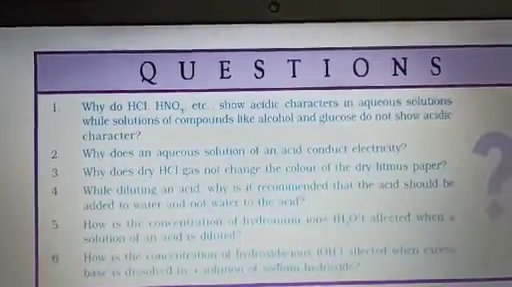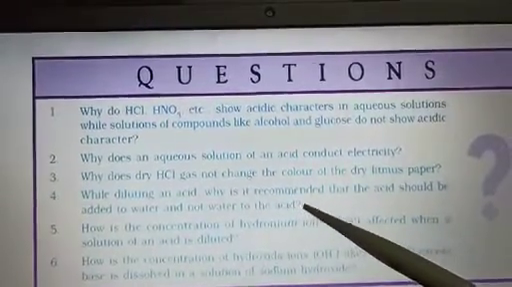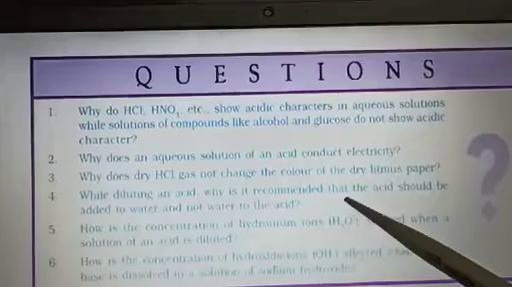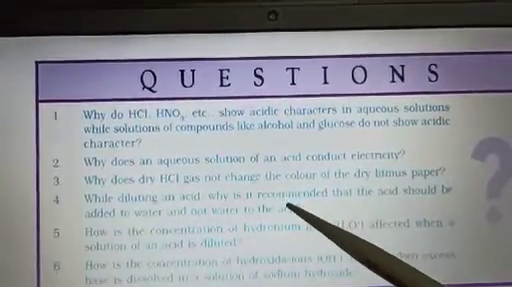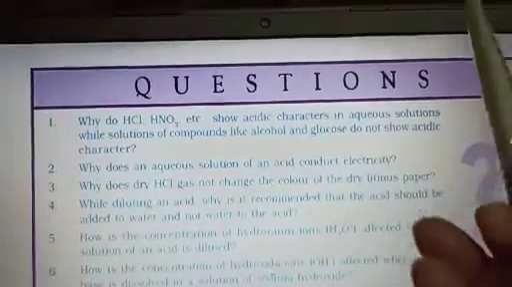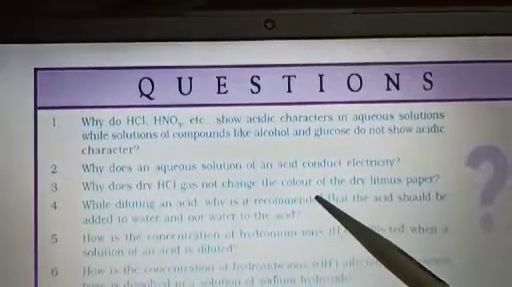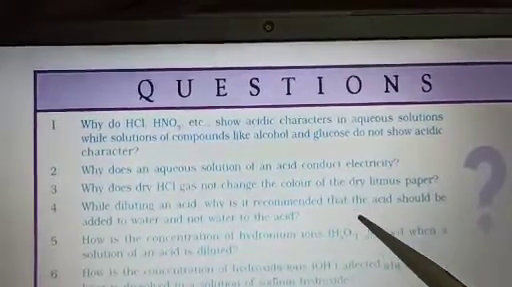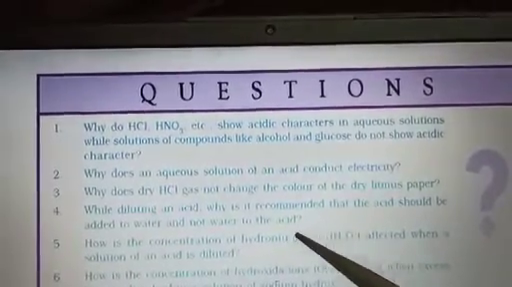It is recommended that the acid should be added to water, not water to acid, because the reaction is highly exothermic. If water is added to acid, it may splash out, and sometimes because of the heat your test tube can break also, and when the acid splashes out it causes burns.